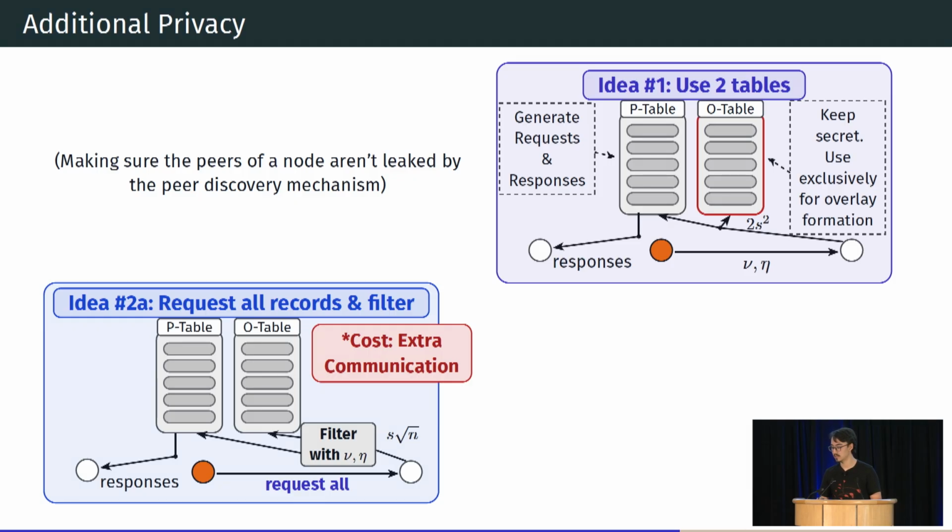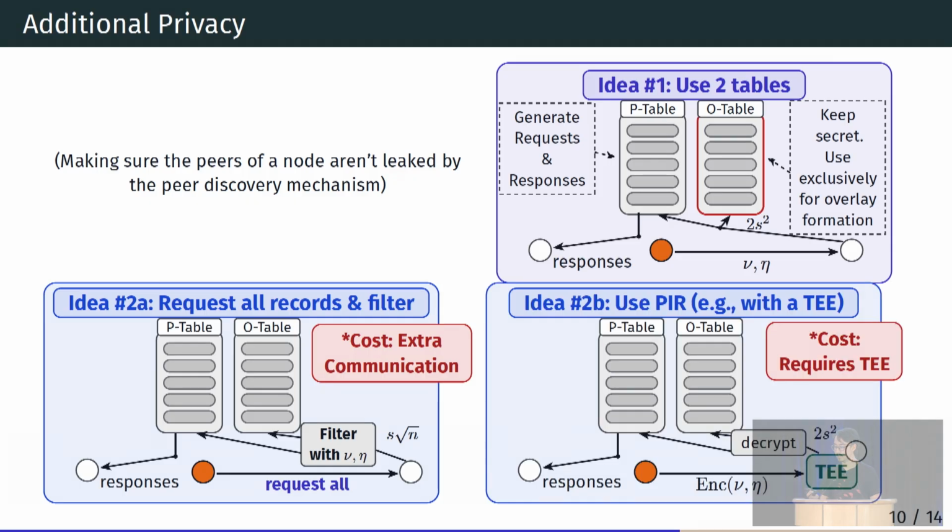On top of this, you can actually do a more private thing where you don't even reveal what subset of the stake distribution you are requesting. For this, one thing you can implement is to request the entire table and do the filtration on your own side locally. But this will cost extra communication.